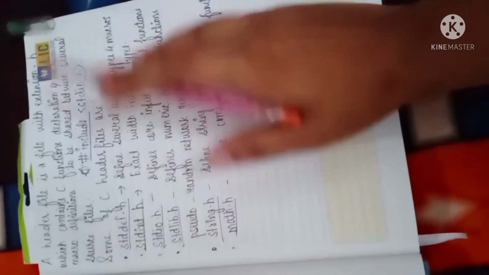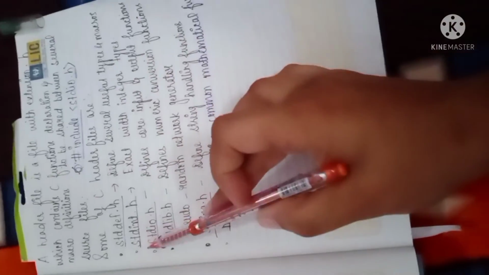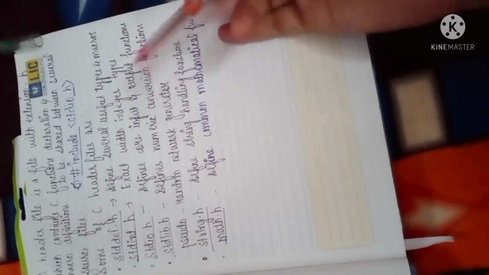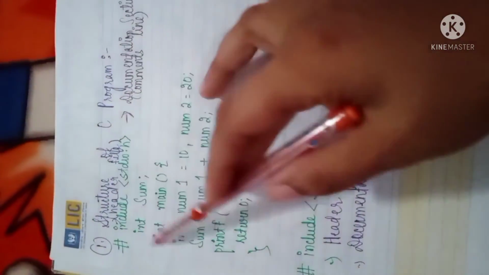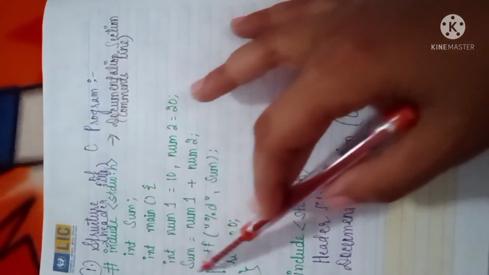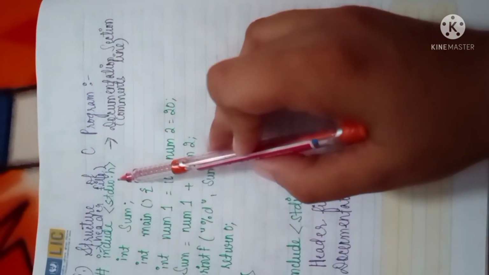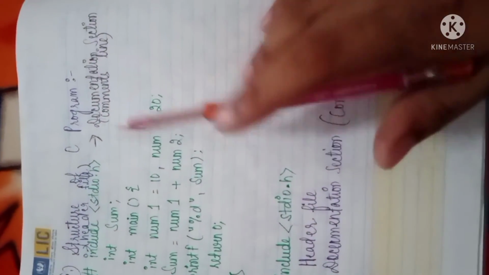What type of program? If the program is related to macros, then we will use stddef.h, and if it is related to the integer type, then we will use stdint.h, and if it is related to core input and output functions, then stdio.h. As this is a program related to the sum of two numbers, we have used stdio.h because it is a program related to core input and output functions.